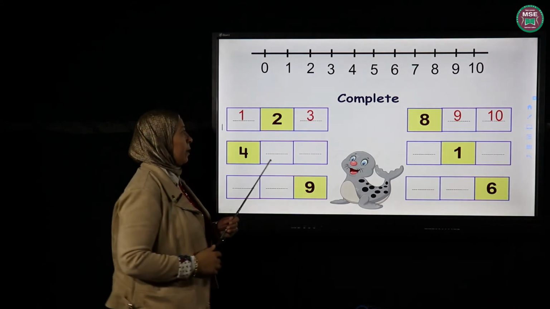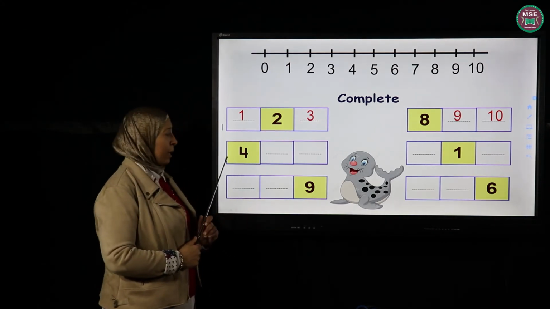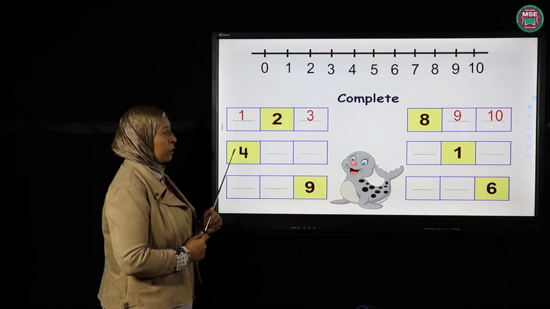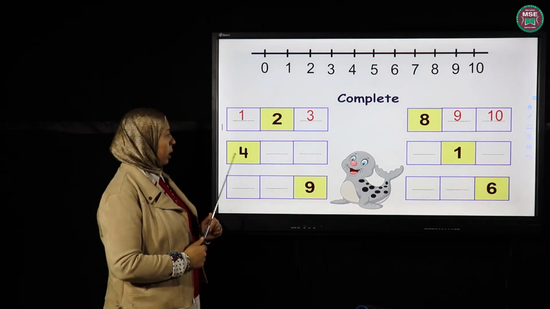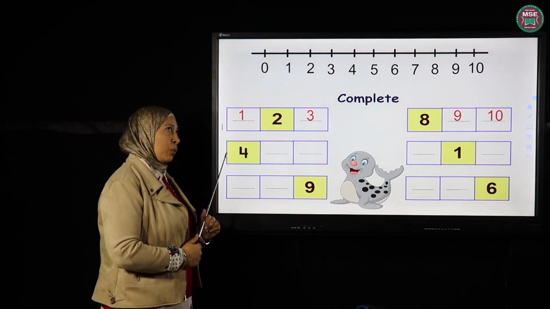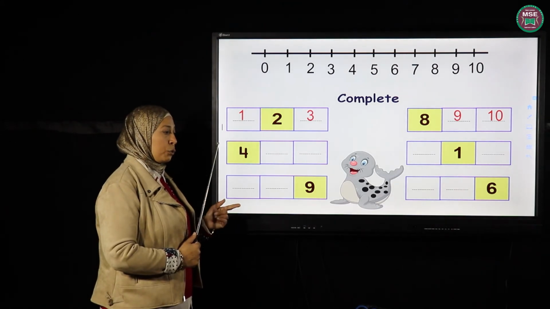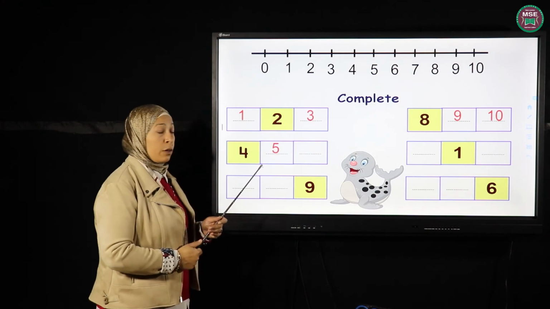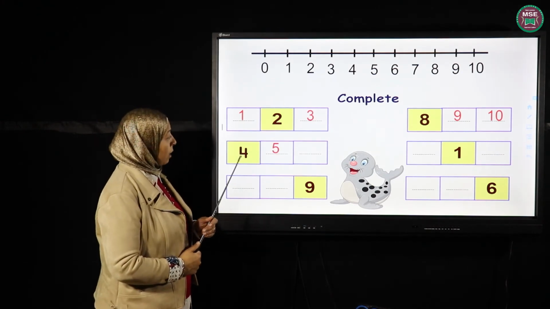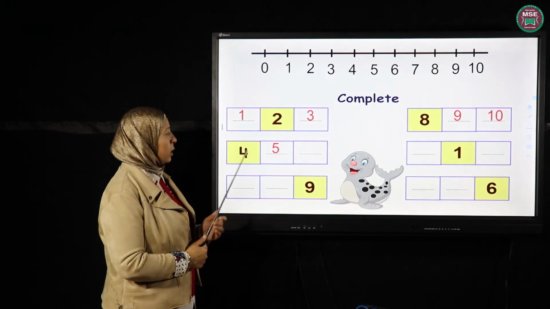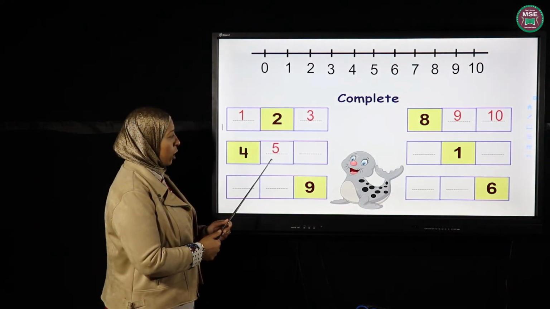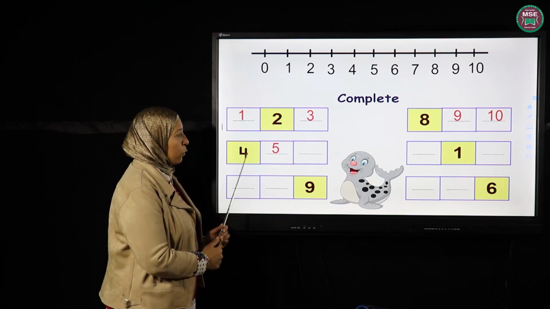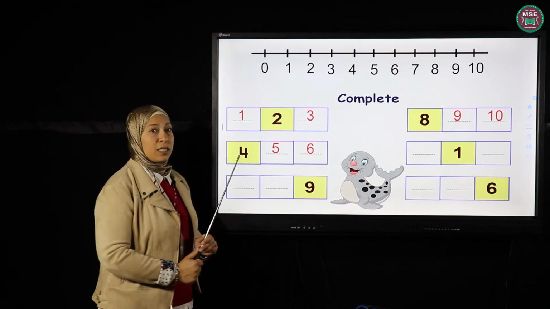Here, what do I have? I have number 4. Okay, do I have any missing spaces before number 4? No. So I want to fill the missing space after 4. This is 4. When I count, what comes after 4? 1, 2, 3, 4. After 4, 5. So I'm going to write number 5. Okay, now this is right. 4, 5. Yes, it's right. What comes after 4, 5? And I have another space here. What comes after 5? It's going to be 6.